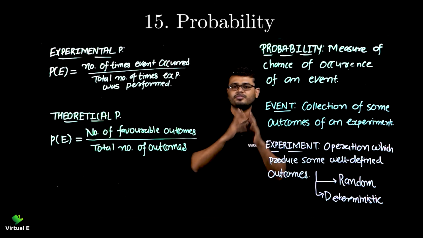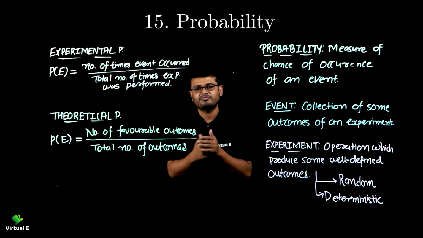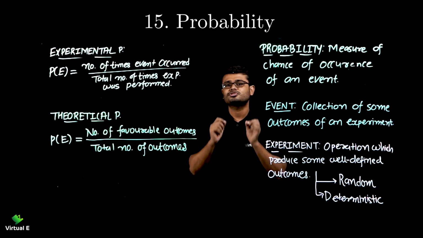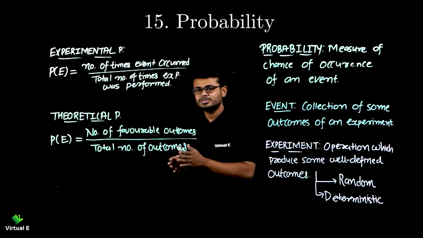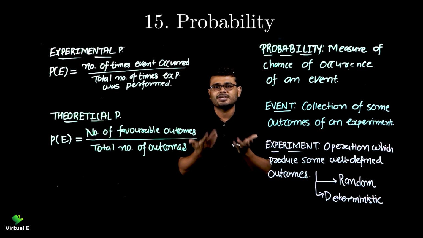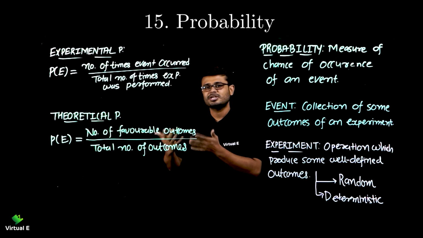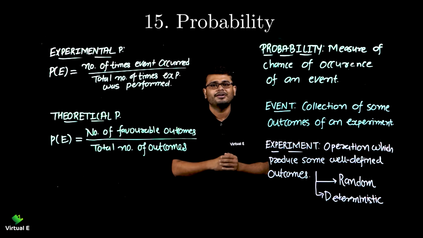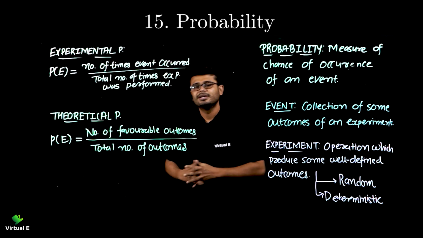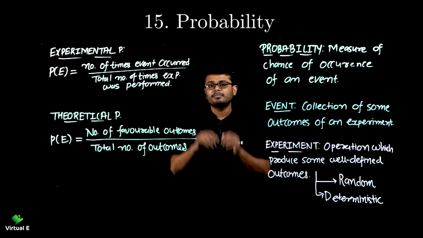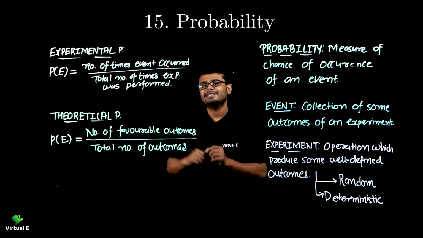So let's start first of all with the meaning of probability itself. Probability is about chances, right? Either you can win a game or you can lose the game. It's all about that: what are the chances? We talk about the chances of winning this match, cricket, 50%, 60%, 90%, 99%. But probability is not assurance about getting that chance.